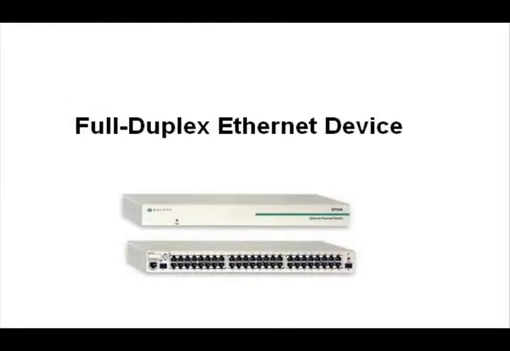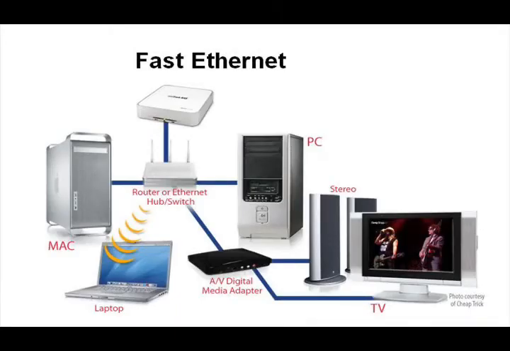Full duplex Ethernet devices can provide almost twice the bandwidth of traditional Ethernet networks. For this to work, the network interface card must be able to run in full duplex mode. A switch is a full duplex device. Fast Ethernet. Using Fast Ethernet switches can provide 10 times the amount of bandwidth available from 10BaseT.